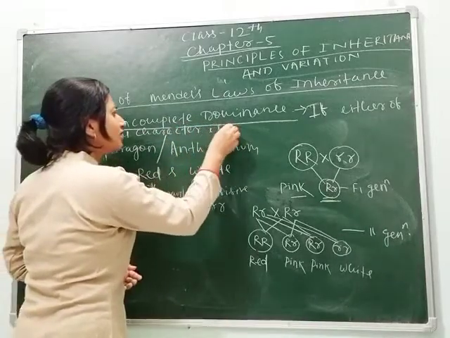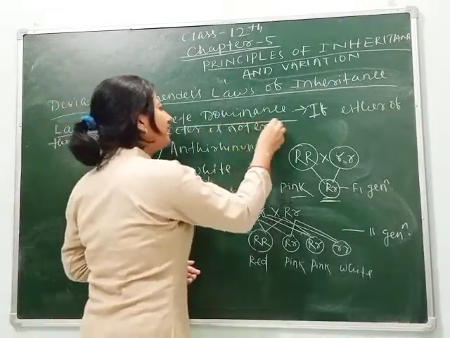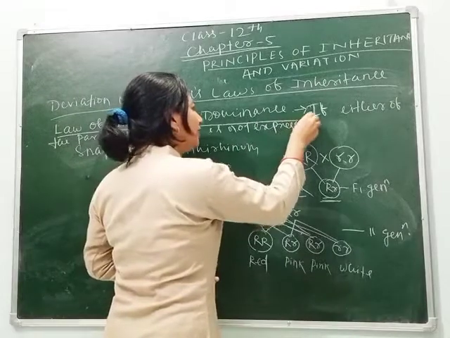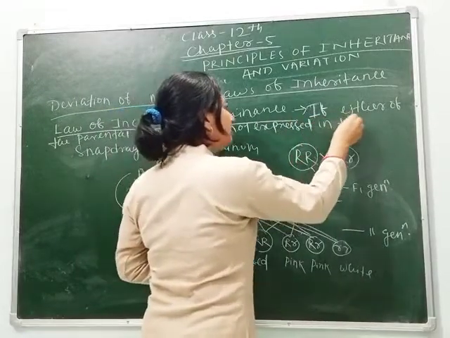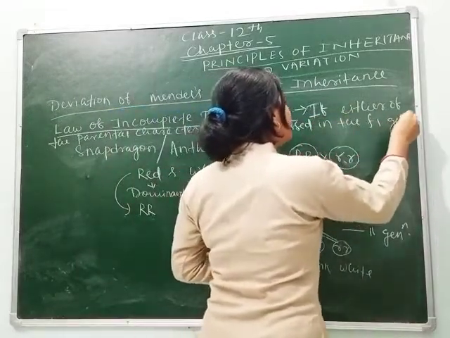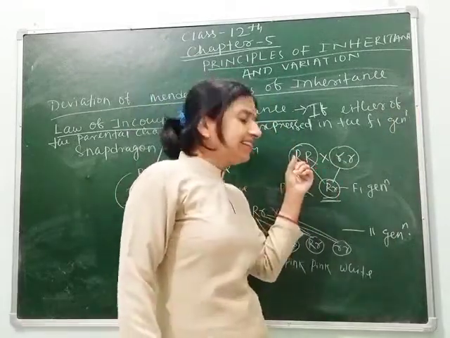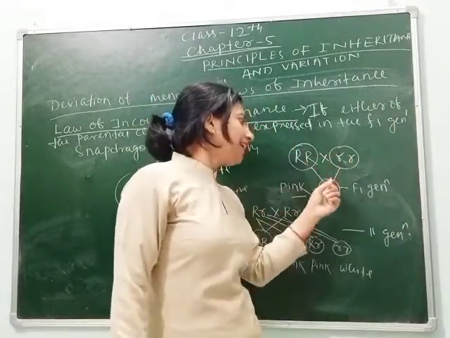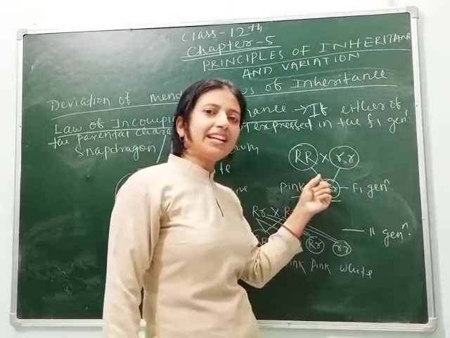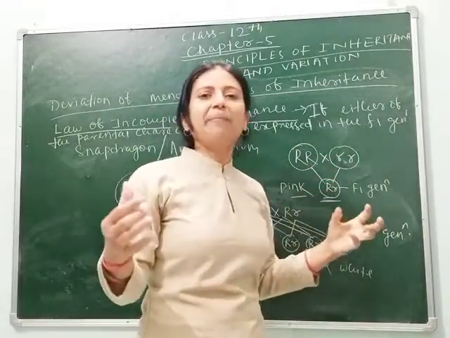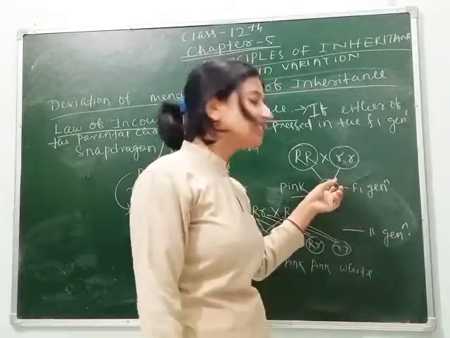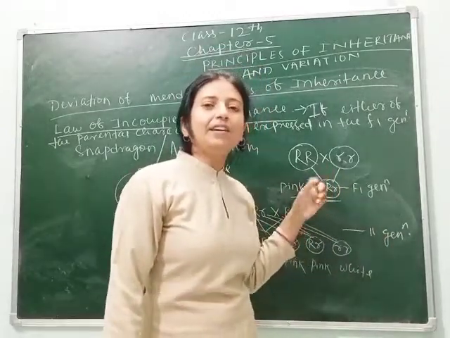So here you can see, neither red expressed nor white expressed. Here the character expressed does not resemble the parent. So it is called incomplete dominance.